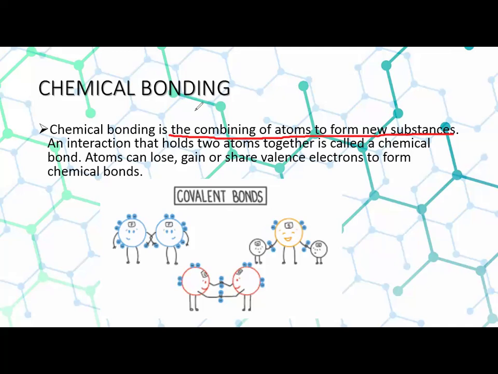And that interaction, that force or that property that holds the two different atoms together is known as chemical bond. Atoms can lose, gain, or share valence electrons to form a bond. Here you can see the formation of a chemical bond, and here two molecules or two atoms combine with a large atom to form a new molecule.